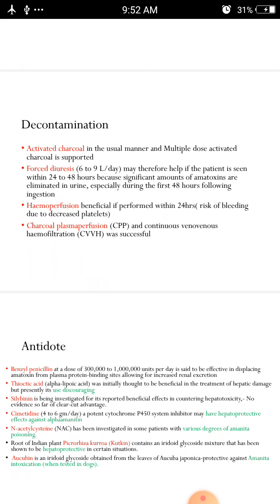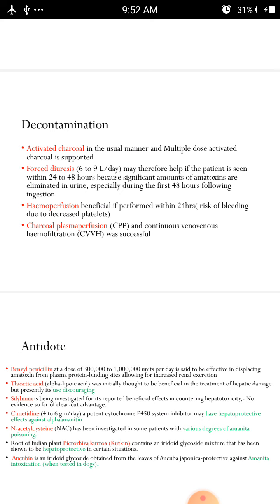You know that activated charcoal is the usual manner, and multiple dose activated charcoal is used for relieving the toxins from our body. And in forced diuresis, 6 to 9 liters per day may help if the patient is seen within 24 to 48 hours, because significant amounts of amatoxins are eliminated in urine, especially during the first 48 hours following ingestion. And hemoperfusion is beneficial if performed within 24 hours, and risk of bleeding due to decreased platelets can be seen in hemoperfusion, and that should be checked before we go for hemoperfusion.